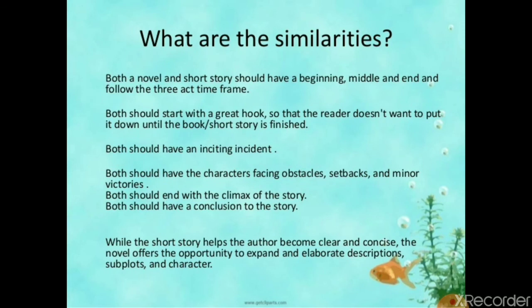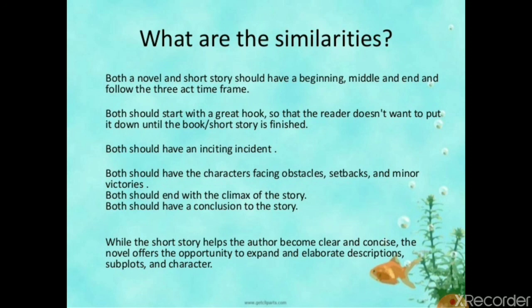What are the similarities? Both a novel and a short story should have a beginning, middle, and end. Follow the 3-act time frame. Both should start with a great hook so that the reader doesn't want to put it down until the book or short story is finished. Both should have an inciting incident. Both should have the characters facing obstacles, setbacks, and minor victories. Both should end with the climax of the story. Both should have a conclusion to the story.